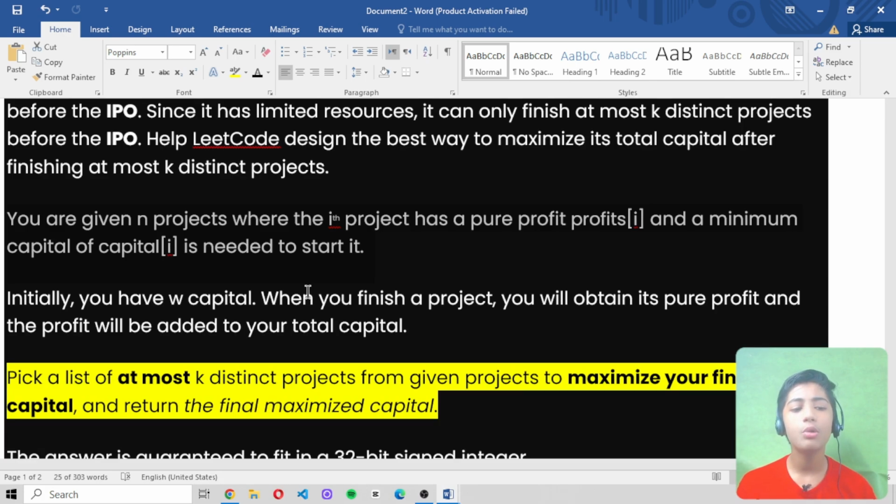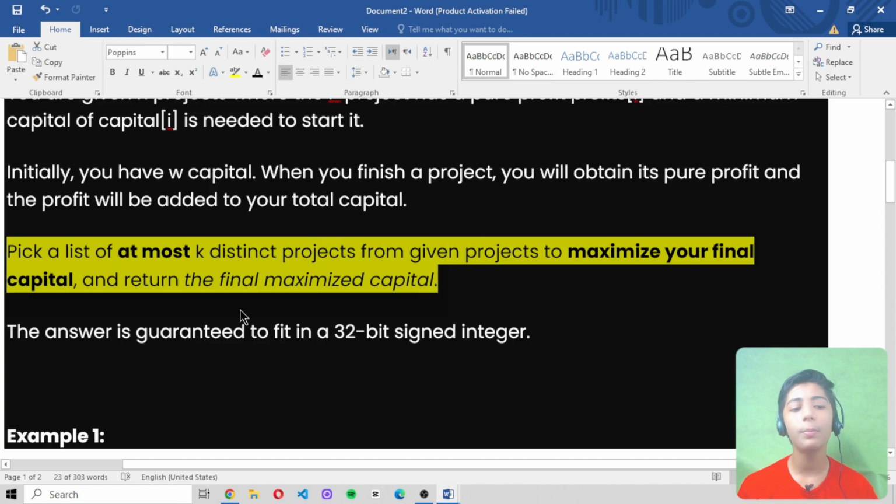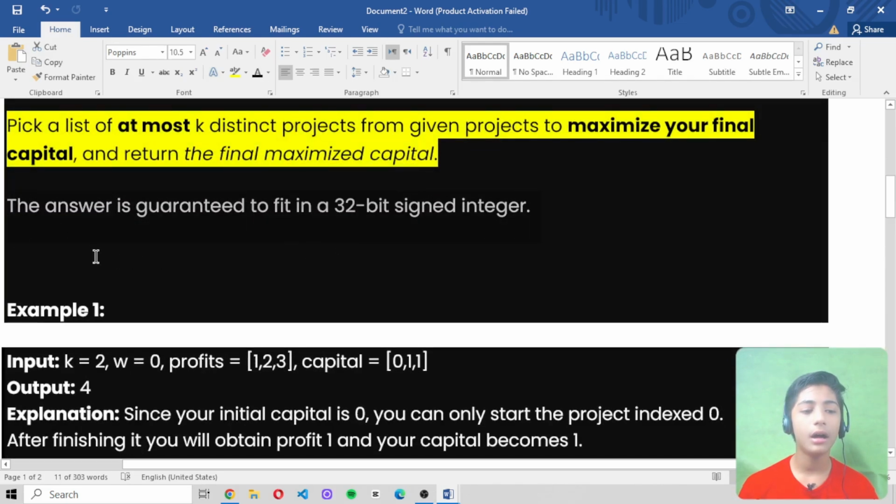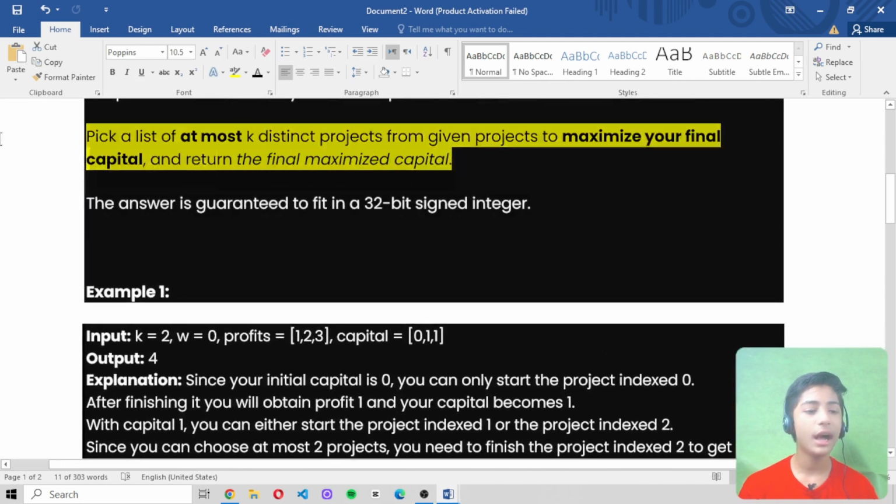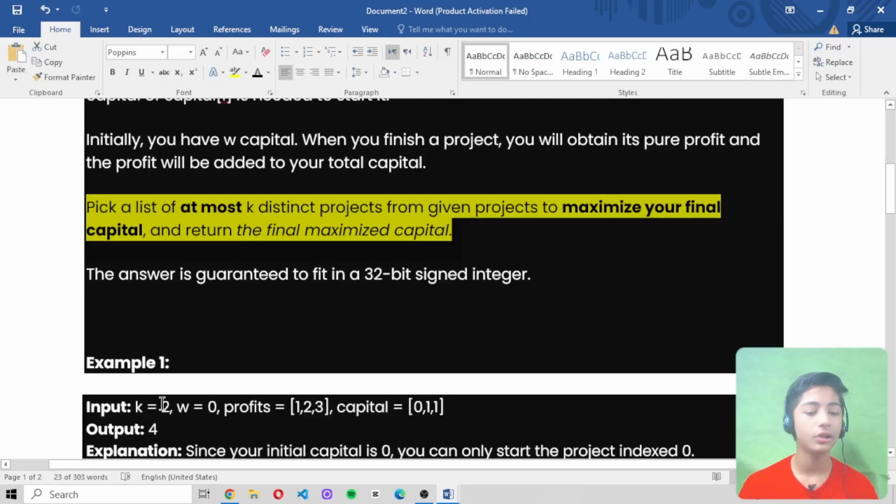Now, initially you have W capital. When you finish a project, you obtain its pure profit, and the profit will be added to your total capital. Our task in today's video is to pick a list of at most K distinct projects from the given projects to maximize your final capital, and return the final maximized capital. The answer is guaranteed to fit in a 32-bit signed integer. This is our task. I highlighted the task.